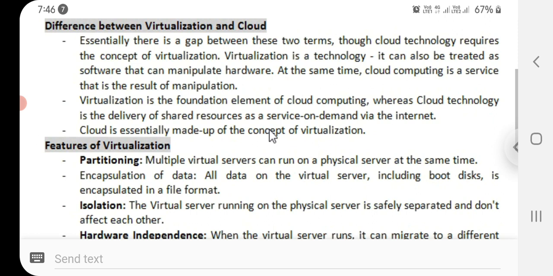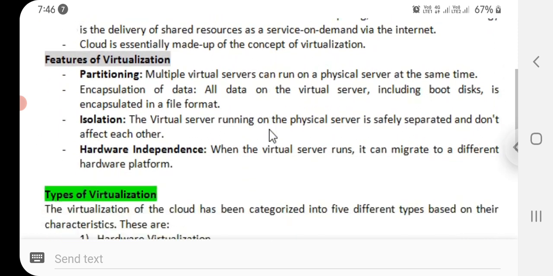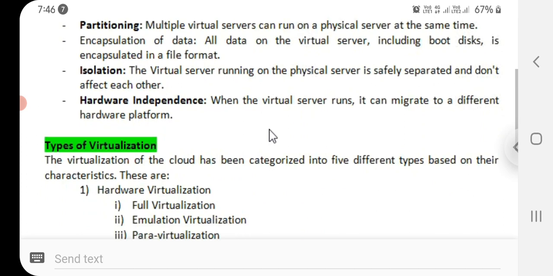So let's see the features of virtualization. The first one is partitioning. What is partitioning? Multiple virtual servers can run on a physical server at the same time. Encapsulation of data: all data on the virtual server, including boot disks, is encapsulated in a file format. Next one is isolation.